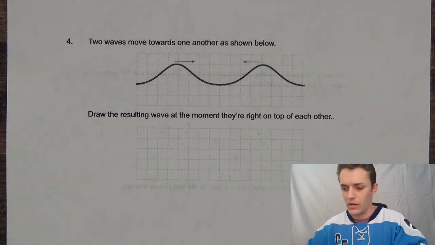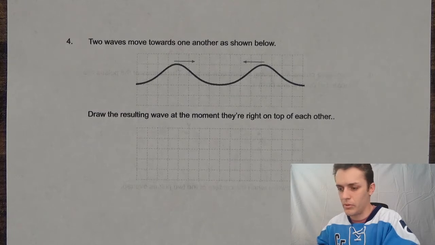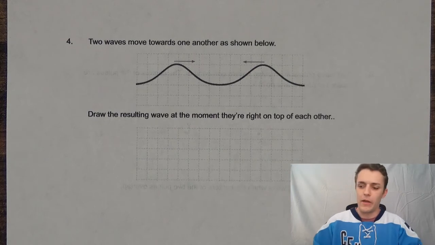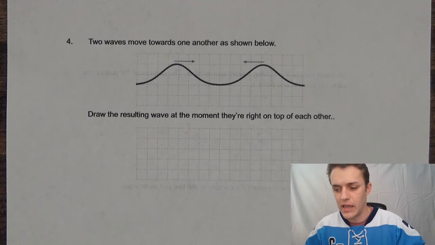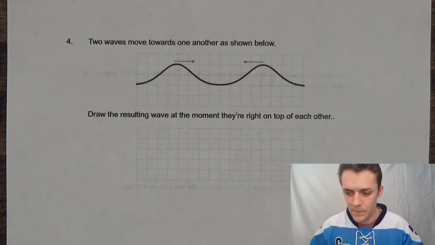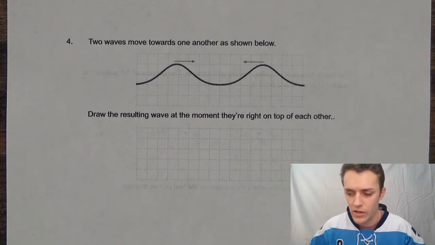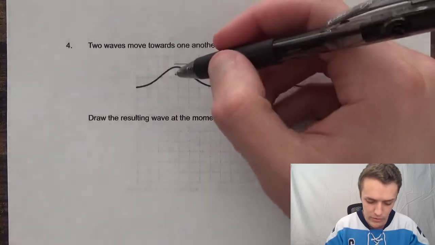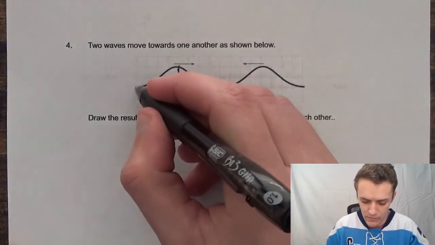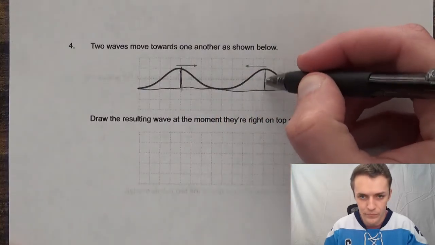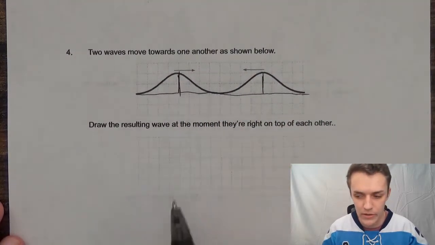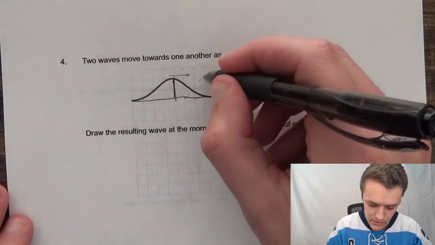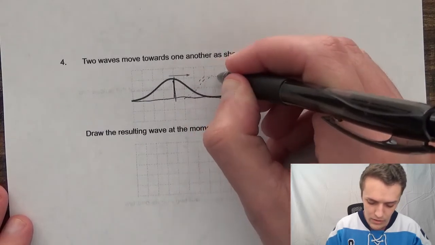So I'm going to pull in the sheet here, just so I can use the grid. So I've got these two pictures. We've got the two waves here, and they are moving towards one another. If you take a look at the top part where we've got the two wave pulses, each of these wave pulses right here is 2 units tall. The base is down here, and they're both 2 units tall. And we're looking at when they're right on top of each other, so I'll draw them here in the middle, dashed, when they're both right on top of each other.